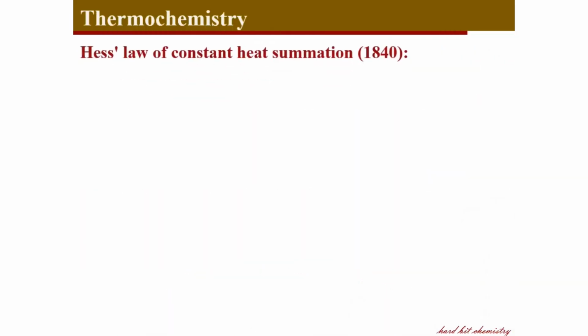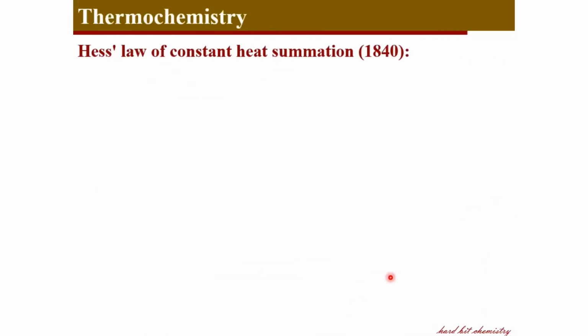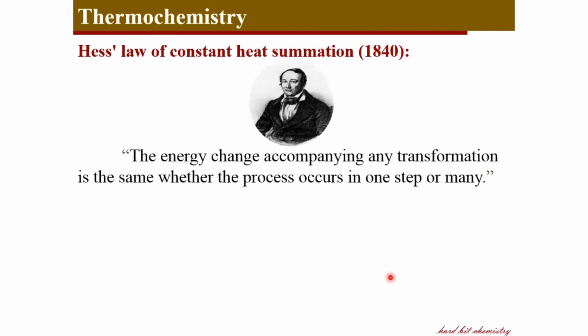And now we move on to Hess's law of constant heat summation, proposed by Germain Hess, and he says the energy change accompanying any transformation is the same irrespective of whether the process occurs in a single step or in several steps. This can be demonstrated with this example. Here, carbon is combining with oxygen to form carbon dioxide in a single step in this reaction, and the respective energy or enthalpy associated is this much.